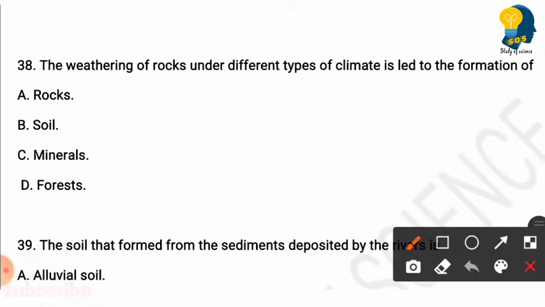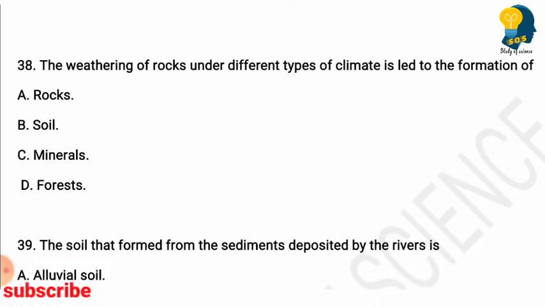Next question. The weathering of rocks under different types of climate leads to the formation of? Options are rocks, soil, minerals, forest. So here the right answer is option B, soil. Weathering of rocks under different types of climate leads to the formation of soil.